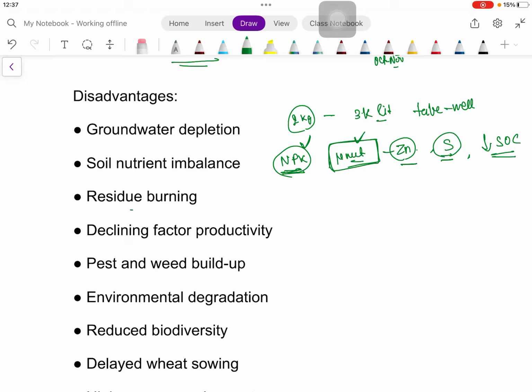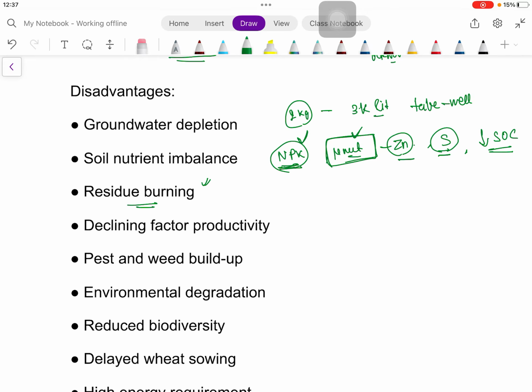And residue burning is a major problem, and the question has been asked how we will manage the residue, parali management. I think it has been asked twice. We will cover this in another video. Why are we burning the residue? Because we are taking rice, then wheat. Actually, as we have already discussed, the sowing window for wheat is very short, a very less time period. So we are burning the stubble to clear it, so the land will be better, or it will be easier to sow wheat.